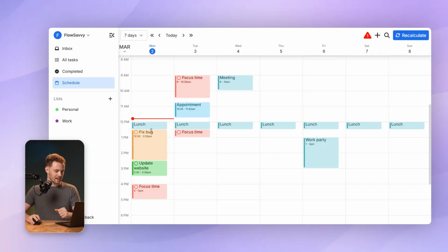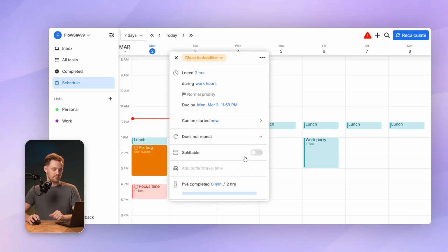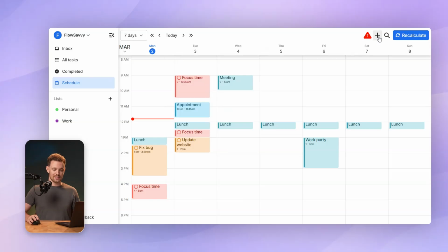Normally, FlowSavvy is going to use your due dates and priorities to prioritize your schedule, but those are more of soft constraints. So if you have something that has a strict order, that's when you would want to use task dependencies. I'll give you an example of that. If I move my lunch so that there's 1 hour before and 2 hours after, normally updating the website could fit in there, but it doesn't because fix bug can't fit there. So it does fix bug first and then tomorrow updating the website. But of course, if I did want fix bug to go in that gap, I can just turn on the splittable feature.